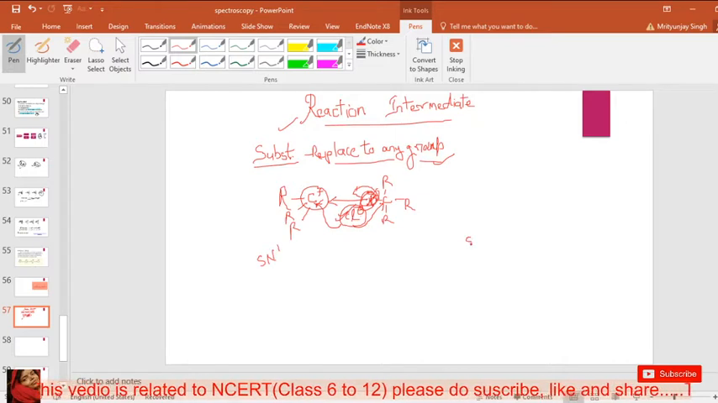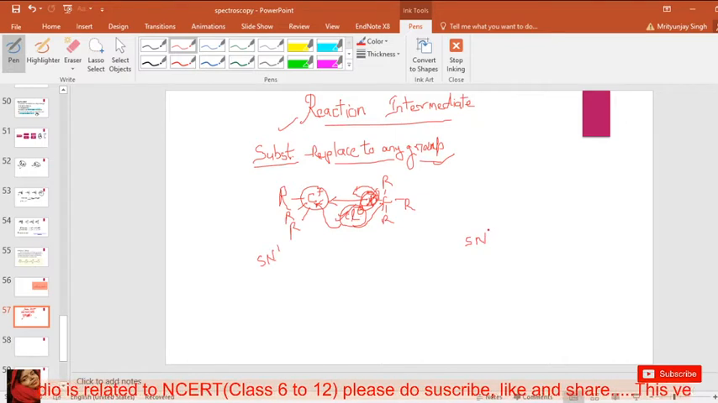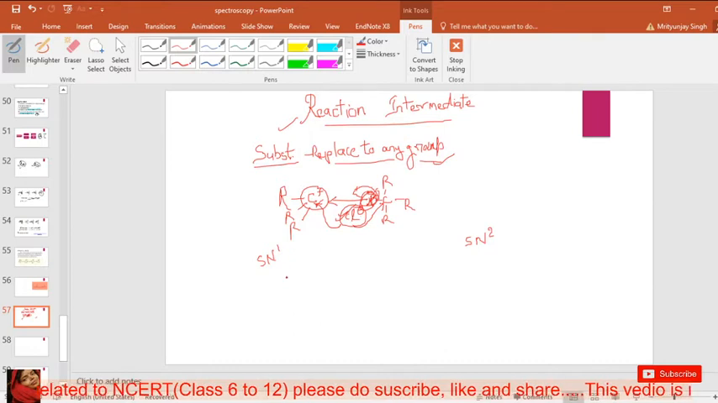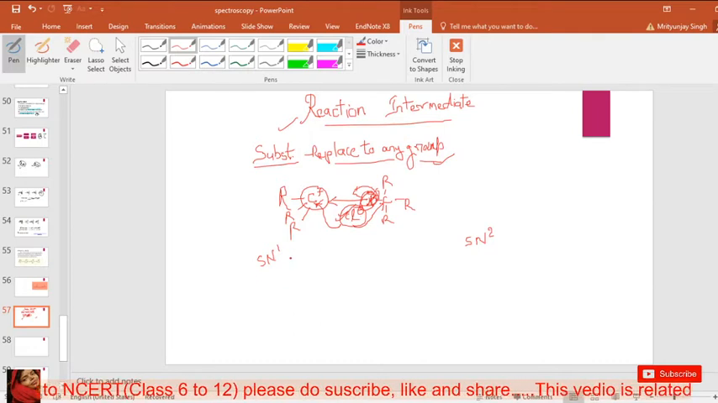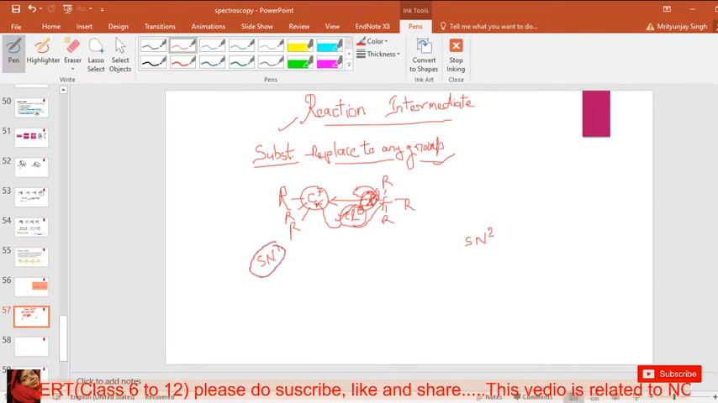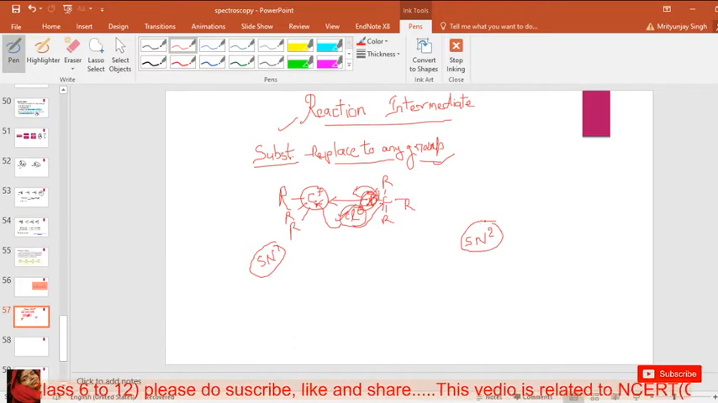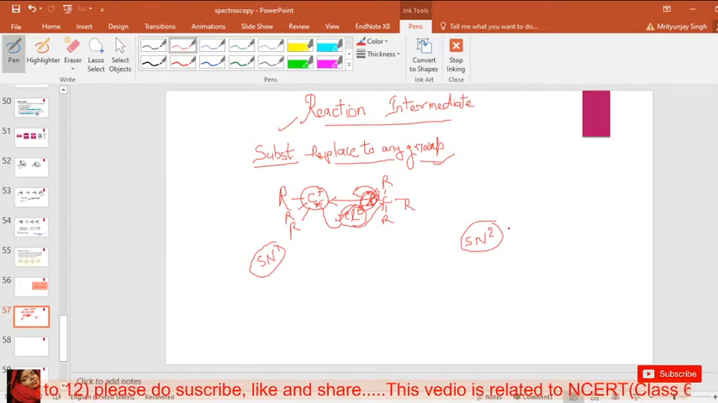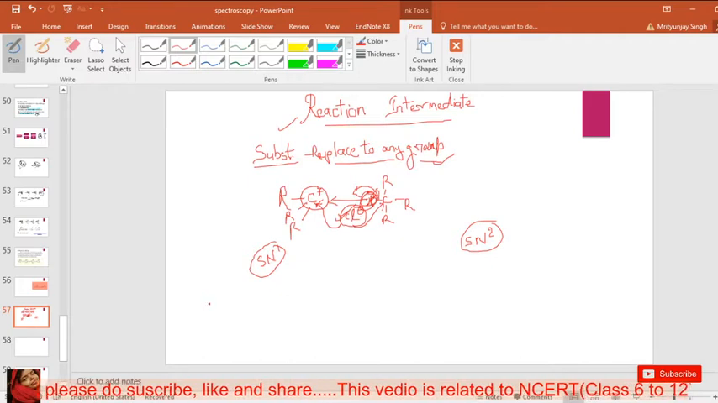So what is the SN1 reaction, what is the SN2 reaction, and what is the difference between them? Firstly, why is it called an SN1 reaction and why is it called an SN2 reaction? What is the reason? So firstly, see here,